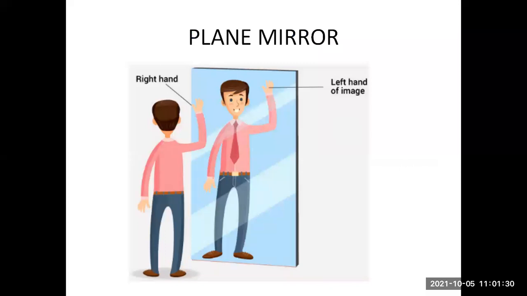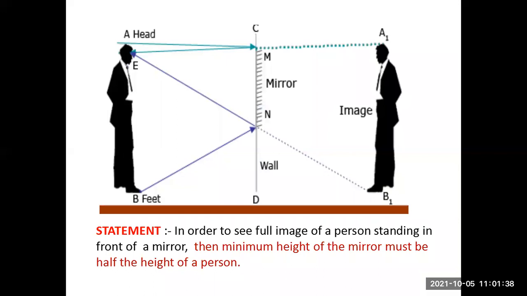When you raise right hand in front of the mirror, it seems in the image that you have raised your left hand. This was a very important statement. In order to see full image of a person standing in front of the mirror, the minimum height of the mirror must be half the height of the person.